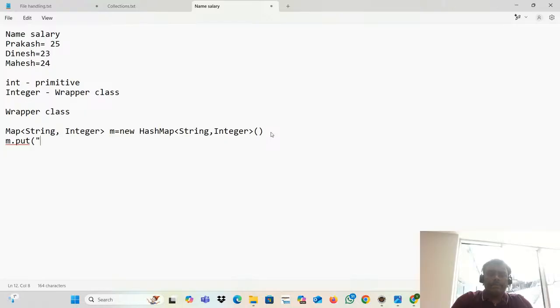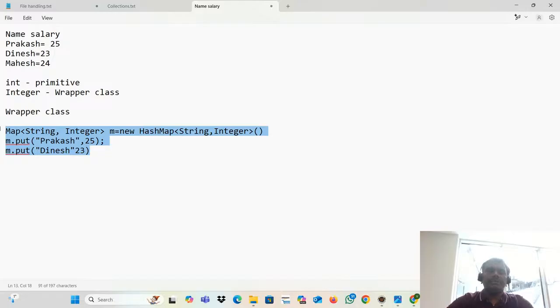How to add that? Prakash, 25, m.put, Dinesh, then 23.